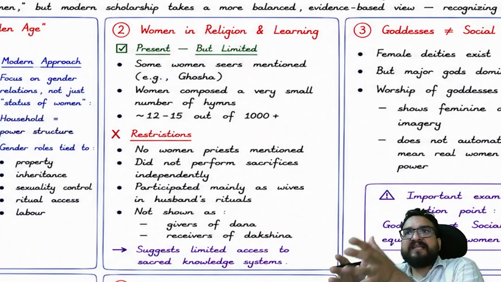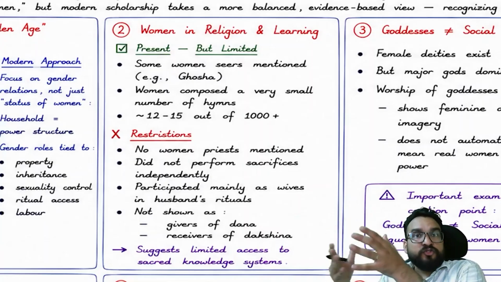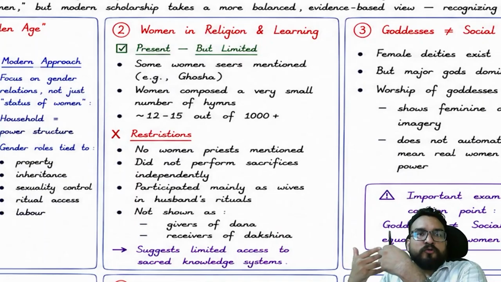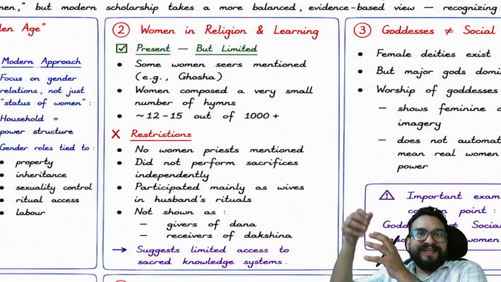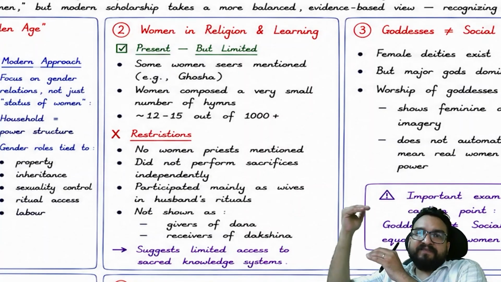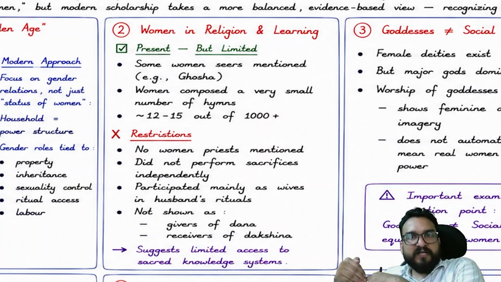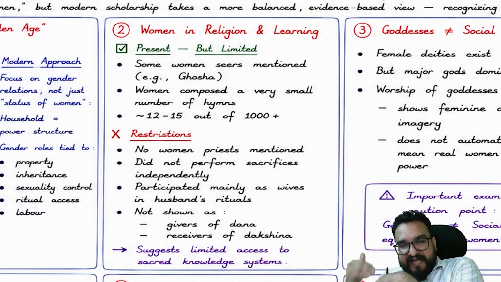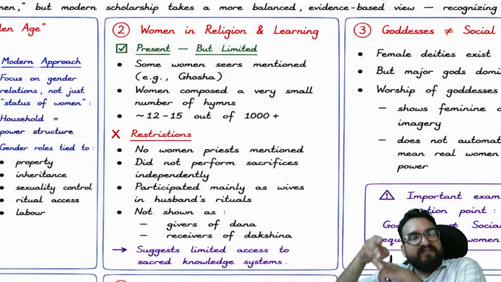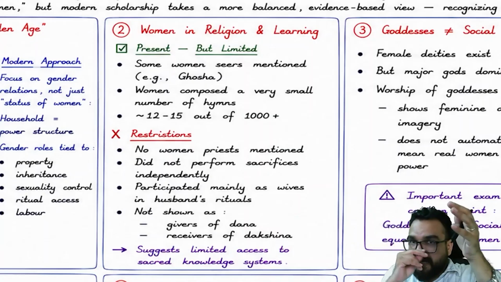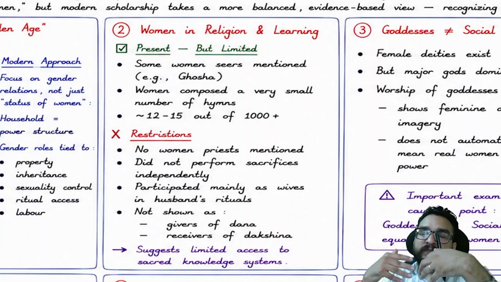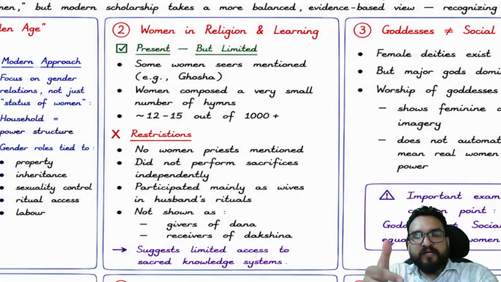Also, to generalize a woman's status is not right. You try to understand. Today, if I want to talk about the woman's position in 21st century society, I will be talking about class-based differentiation. What is the problem of women living in urban areas with an elite background? Living in urban areas with a middle class background? Living in urban areas with a low class background? All women have different restrictions and different access to resources. A similar case you will see in villages. So this is the right way of judging, or understanding, the gender-based position of a society, like we are doing for women here, right?